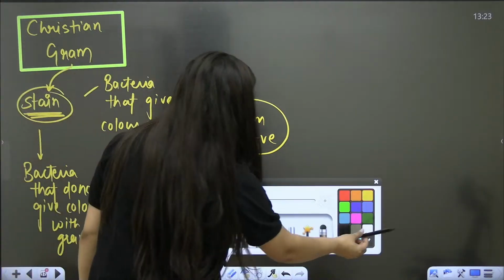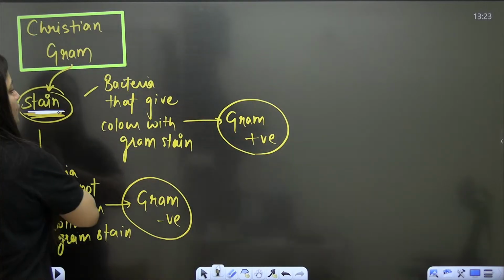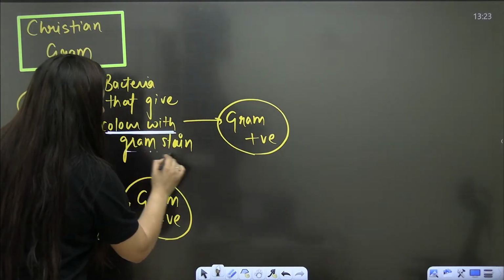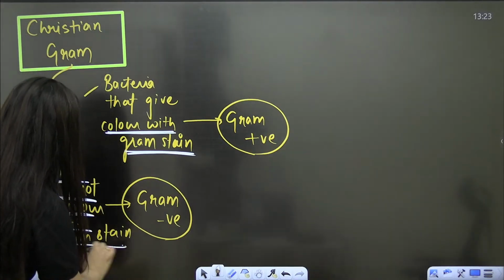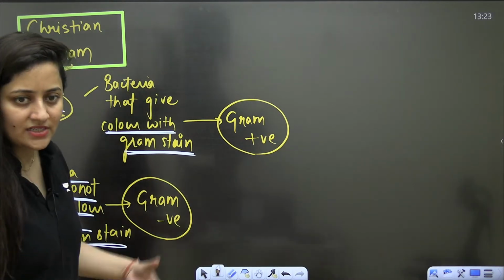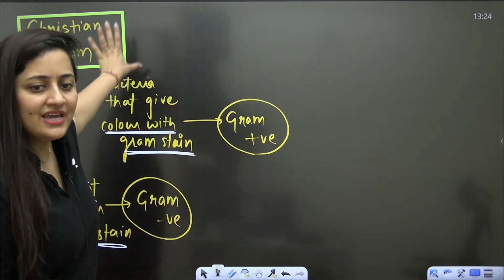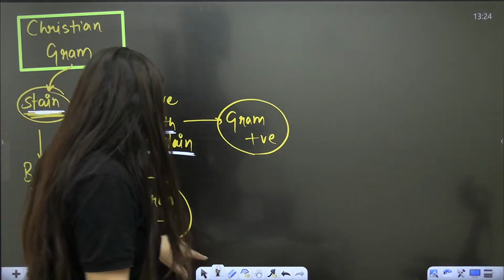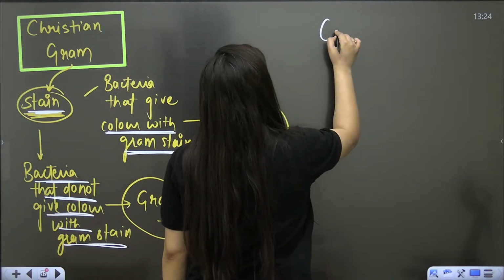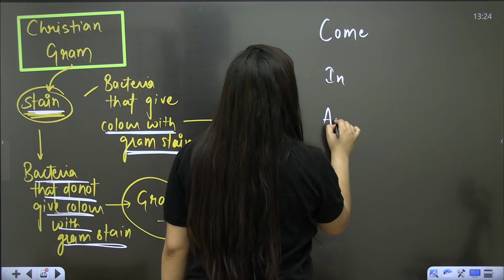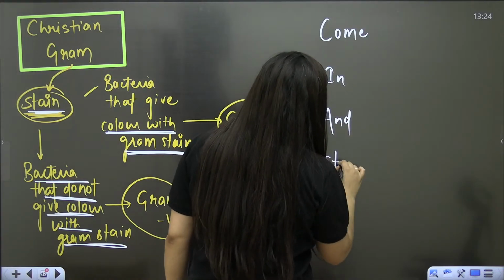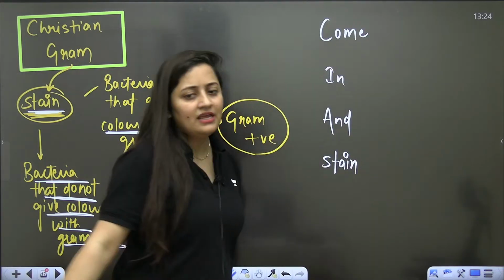But the point here is why some bacteria can give color with Gram stain and why some bacteria cannot give color with Gram stain. What is the thing? Why is it so? It is on the basis of cell wall. Let me explain this. There is a trick, that is CRIMSON stain.